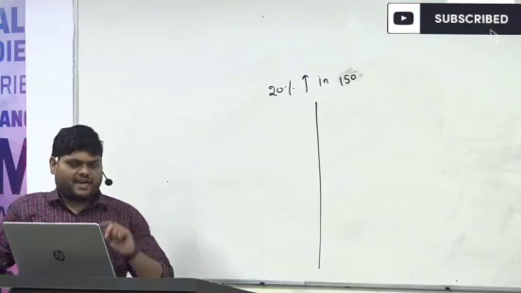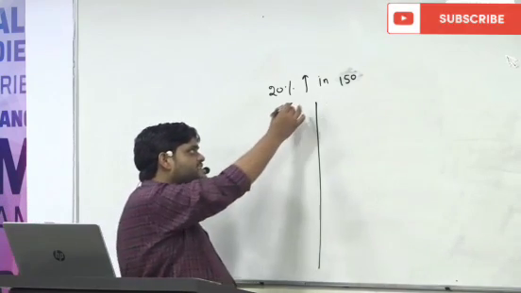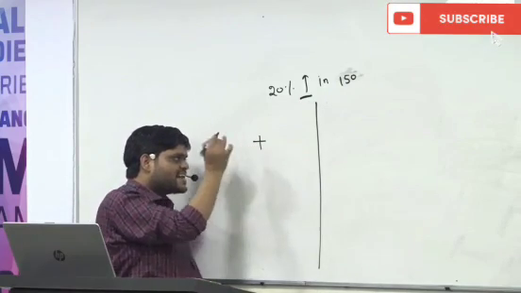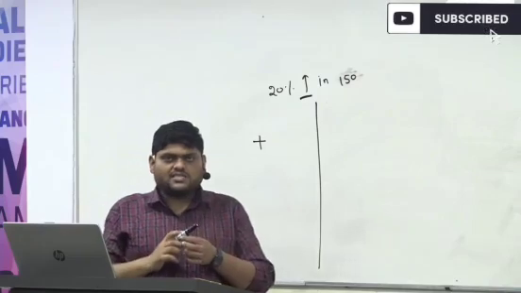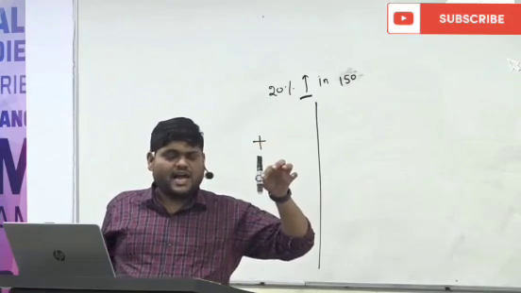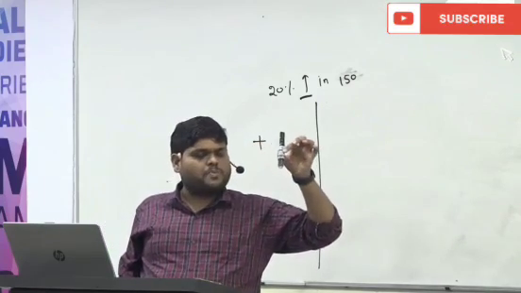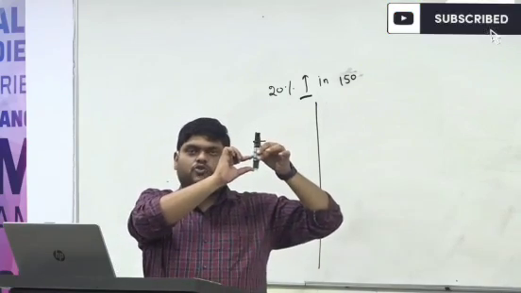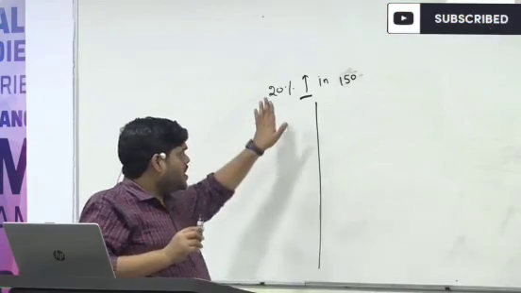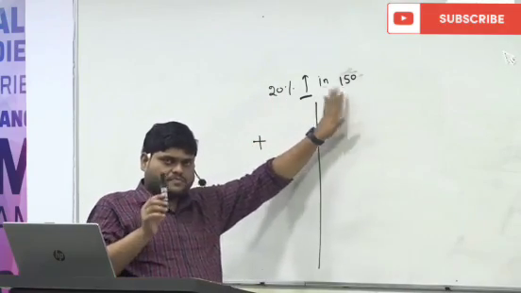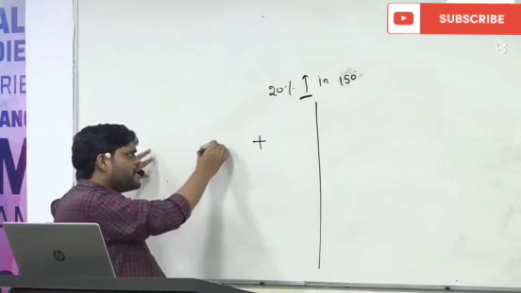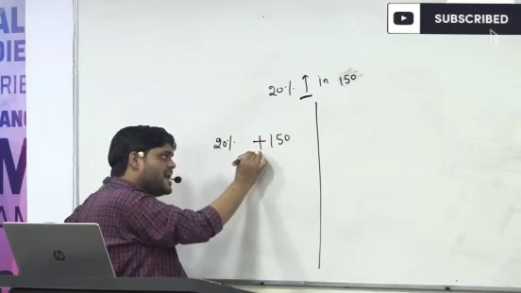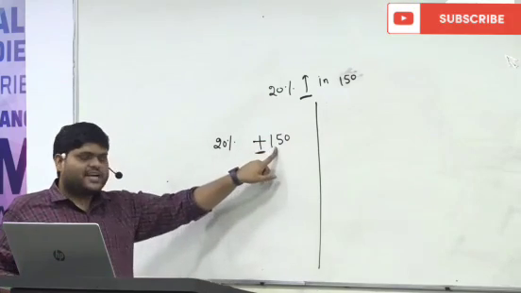There are two ways. Whenever there is the word increment, something is getting added. See, this is a marker in my hand. If I have to increase 20% in this marker, I will first find out 20%. So 20% increment simply means addition into 150.